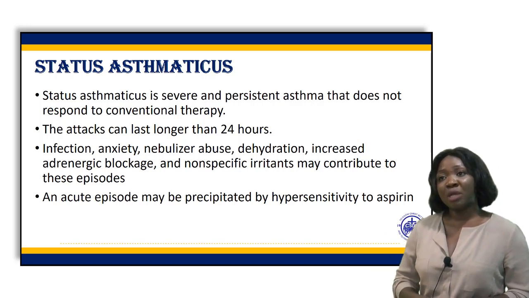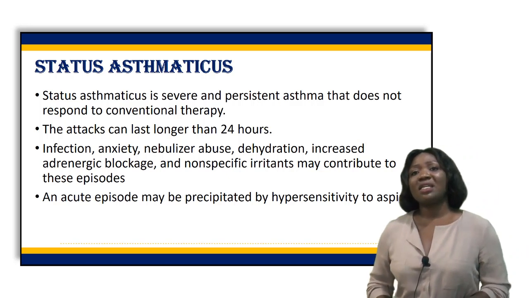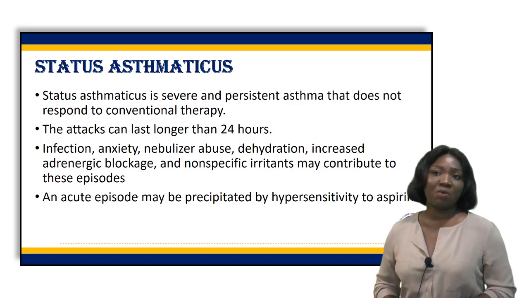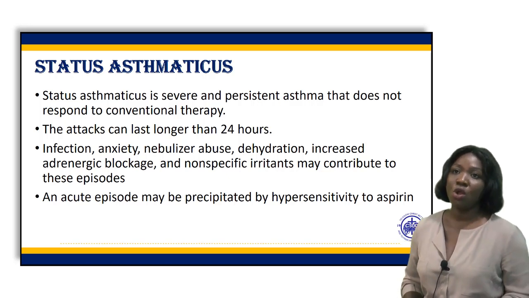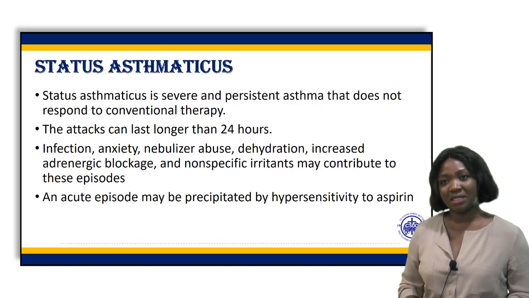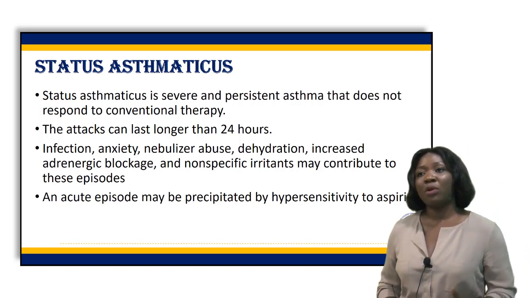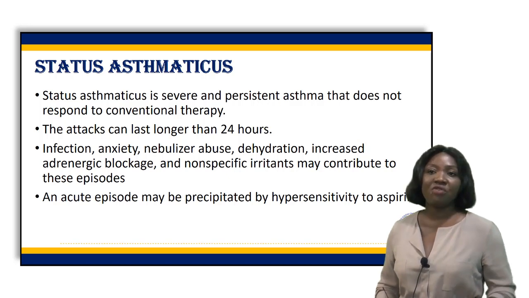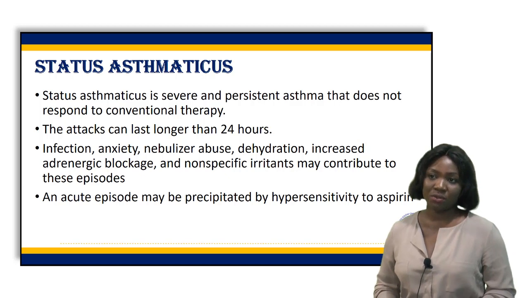So it becomes severe and life-threatening. This attack can last longer than 24 hours. Unlike simple asthma that is easily reversible, status asthmaticus is severe and more persistent. Infections, anxiety, nebulizer abuse, dehydration, and others can lead to status asthmaticus.